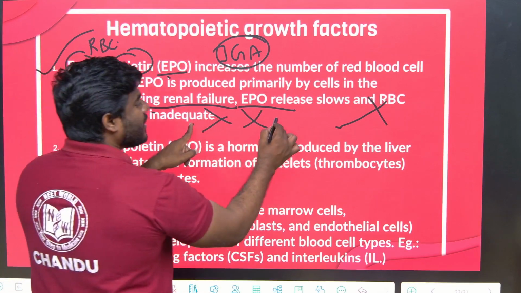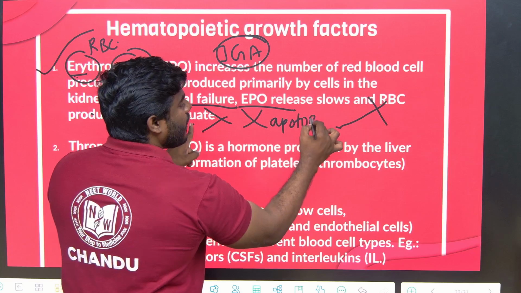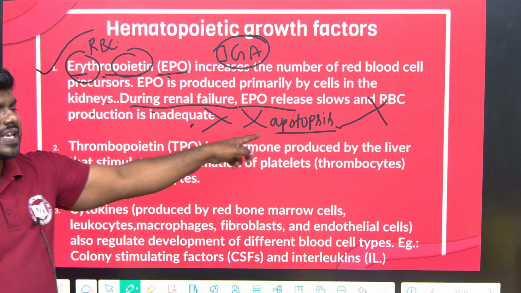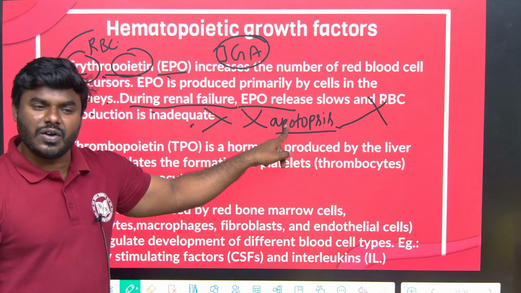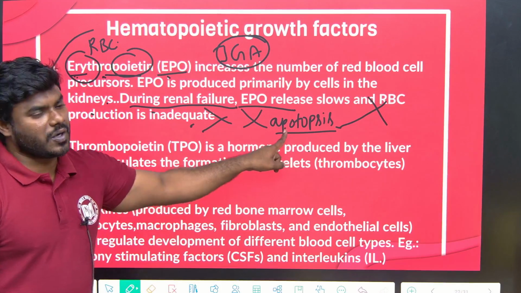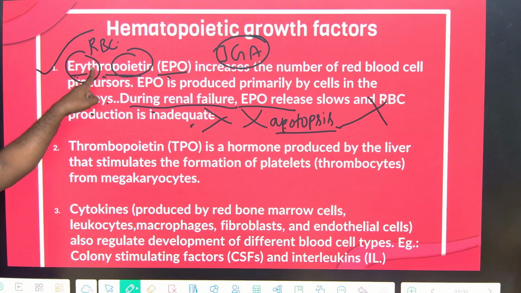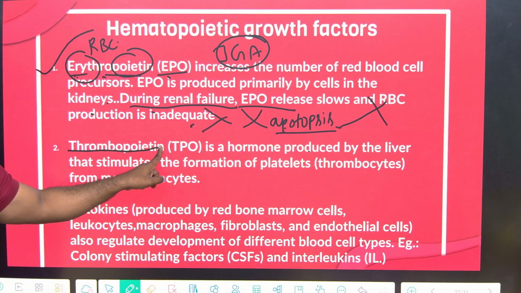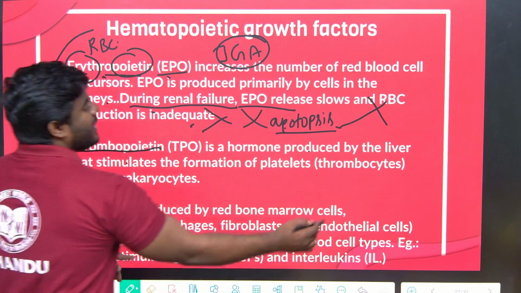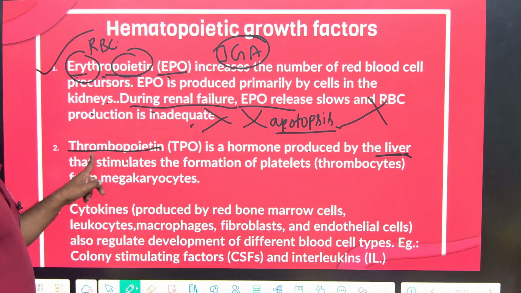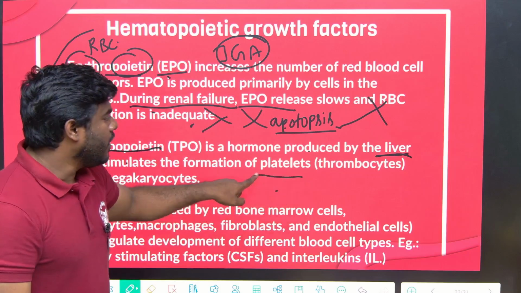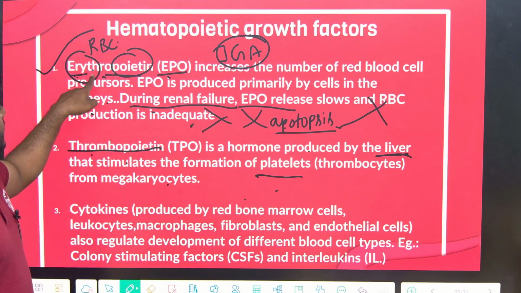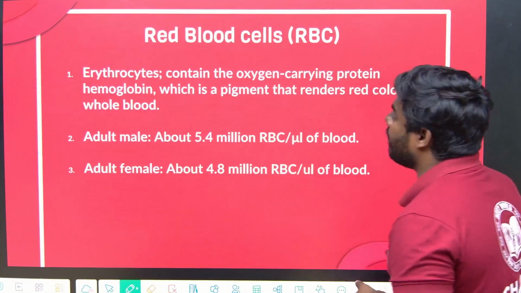What is cell death called? Apoptosis. It is the name of cell death, because every cell will die in the body, then only new cells will form. That process is called apoptosis. Similarly, erythropoietin is involved in the production of RBC, and we also have thrombopoietin. Thrombopoietin is released by the liver. Thrombopoietin is responsible for the stimulation of platelets, which play a key role in blood clotting. So one is erythropoietin, the second one is thrombopoietin.